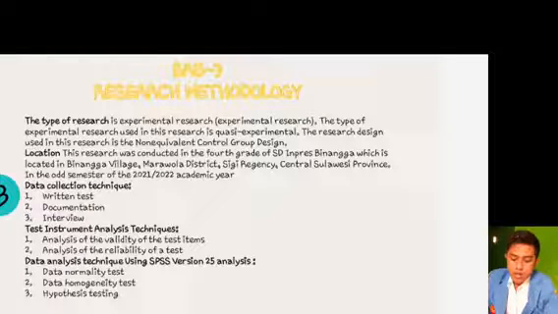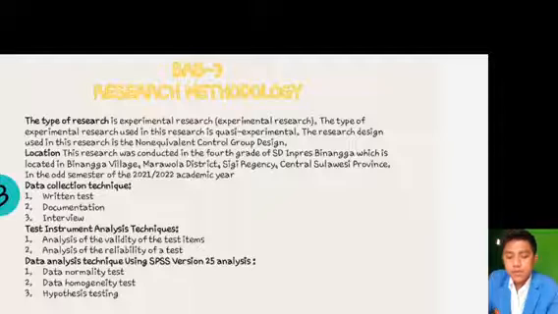Next, test instrument analysis technique. Number 1, analysis of the validity of the test items. Number 2, analysis of the reliability of a test. Data analysis technique using SPSS version 25 analysis.